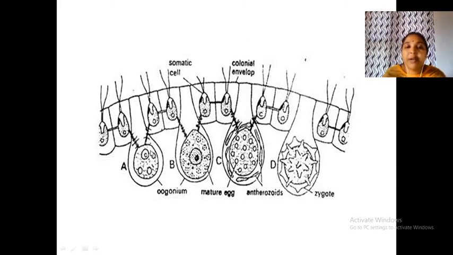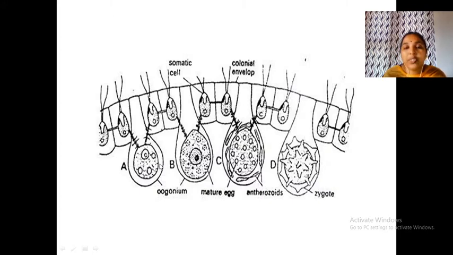This is the female reproductive part, enlarged in size, with a single enlarged nucleus, and this is the fusion structure. This is known as the mature egg or ovum. The male gametes enter through this opening, circle around it, and undergo fusion inside.